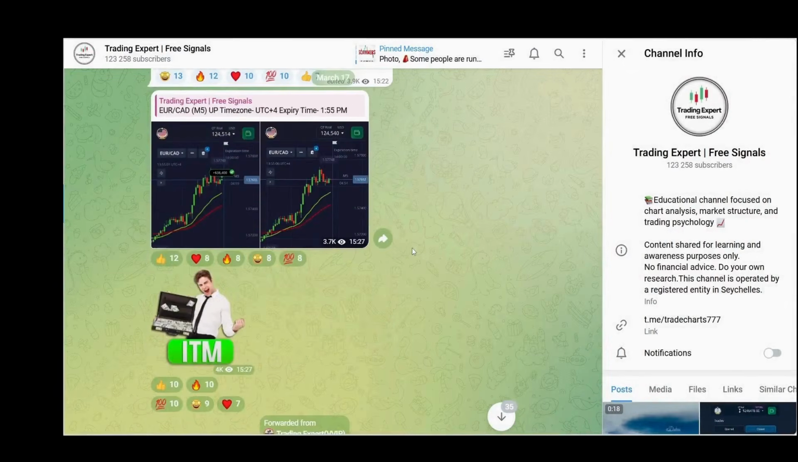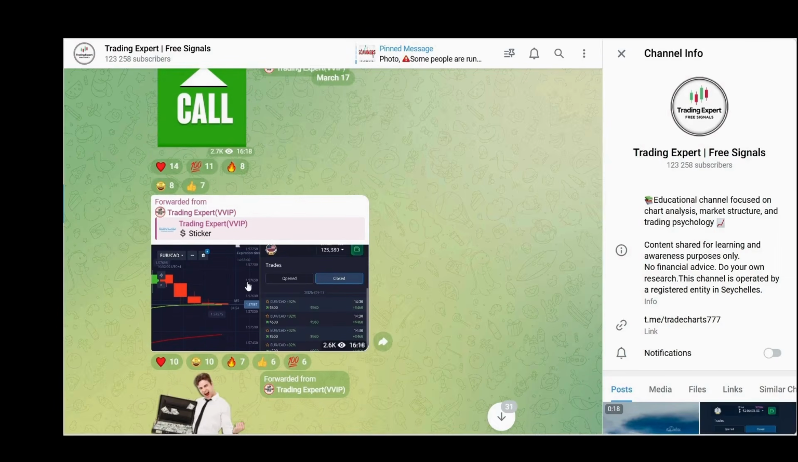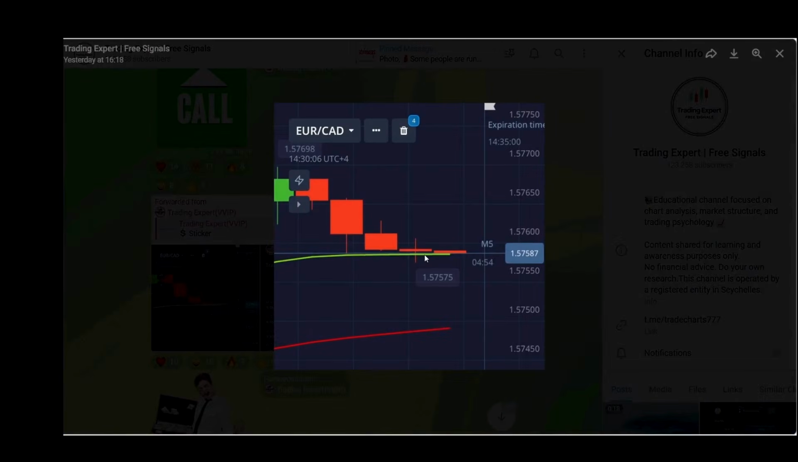Now let's move on to the next trade, which we provided in the VIP group, again on EURCAD for a call side move. The logic behind this trade was that there was an uptrend, and you can see the previous red candle filled the gap of the last candle. That's why we provided a signal for the upside move. This candle gave a small error, but we were looking for entries from the moving average.